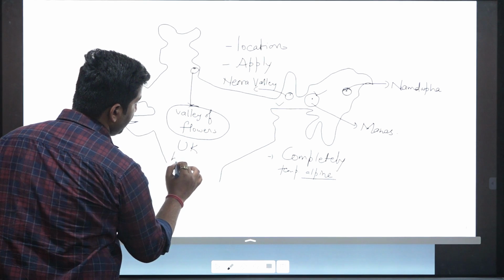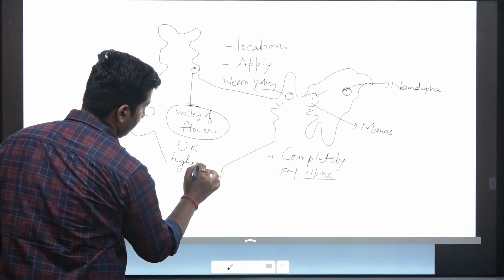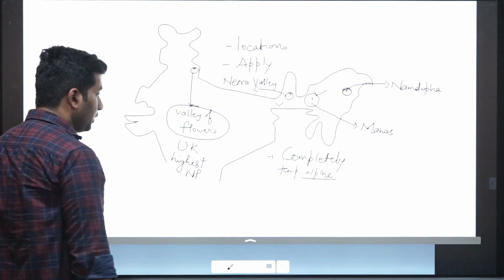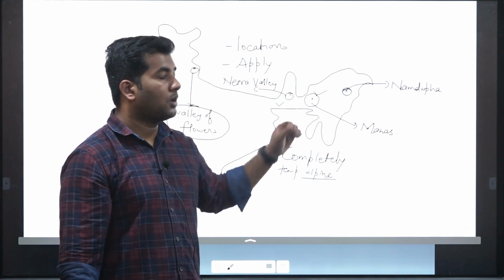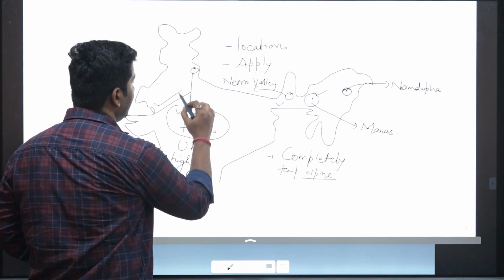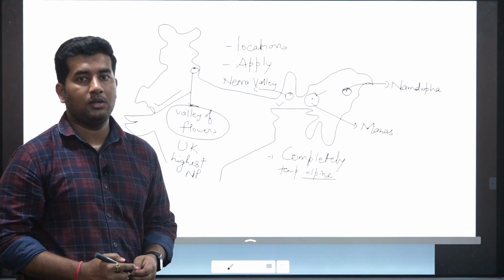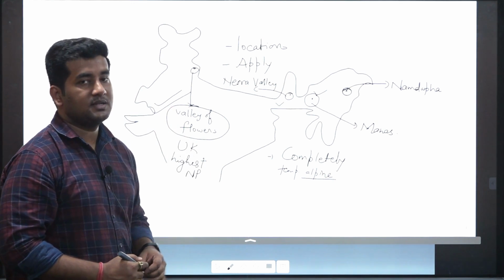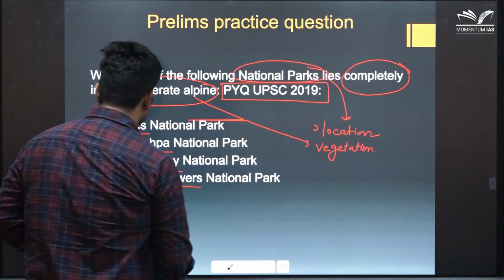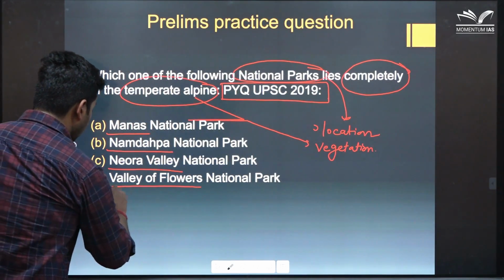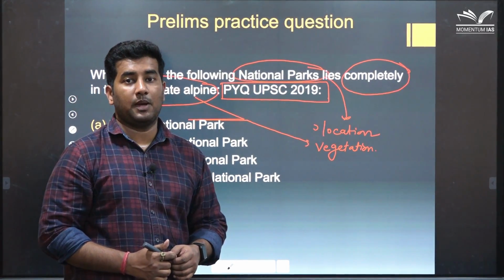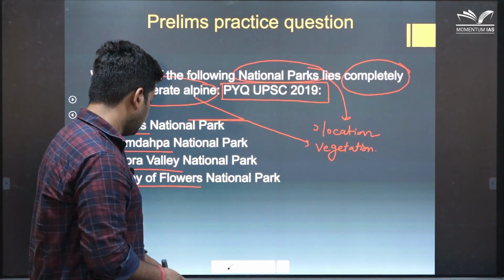Now, in case of Namdapha and Valley of Flowers, we know Valley of Flowers is located in Uttarakhand. It is one of the highest national parks located. So, if we compare these two, the chances of being completely in the temperate alpine region are more with the Valley of Flowers as compared to Namdapha. So we will answer Valley of Flowers National Park, and that was the original answer given by UPSC.